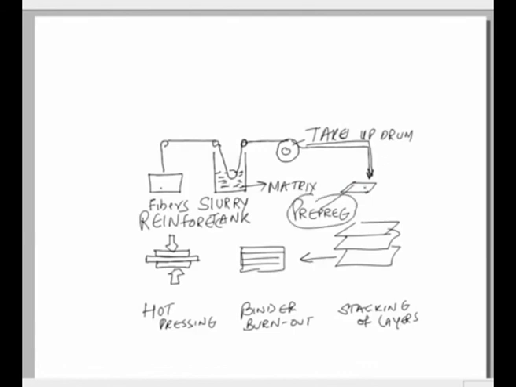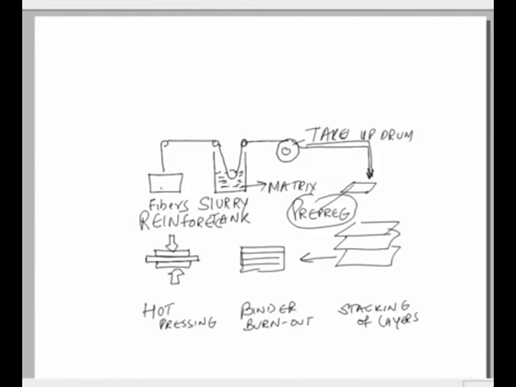This is a prepreg. So again, let us see what the process is like. We have fibers which act as the reinforcing phase. The fibers move and they are impregnated by the slurry which is kept in the slurry tank. The ingredients of the slurry all of us know now. After getting impregnated, the fibers and the matrix form a prepreg and it is taken up by the take up drum. From the take up drum we take out the prepreg and cut it into the desired size, that is the length and the breadth.